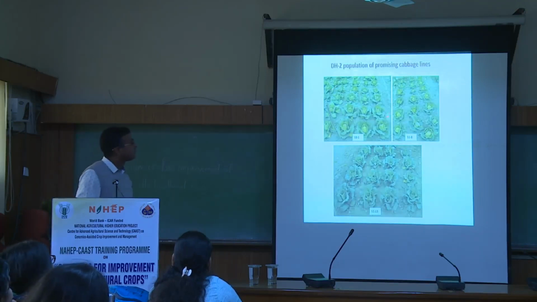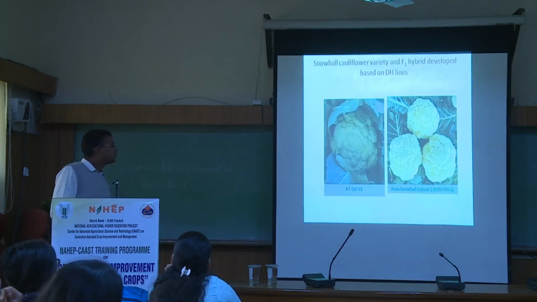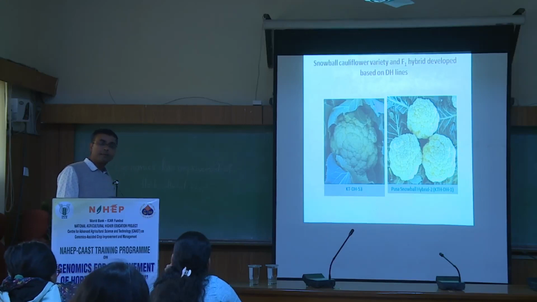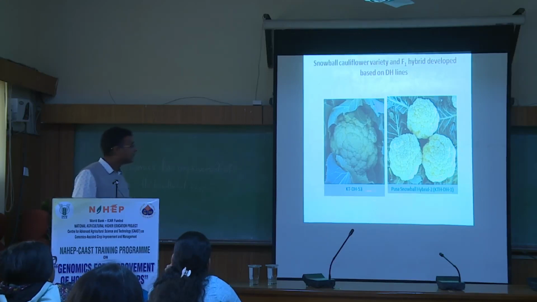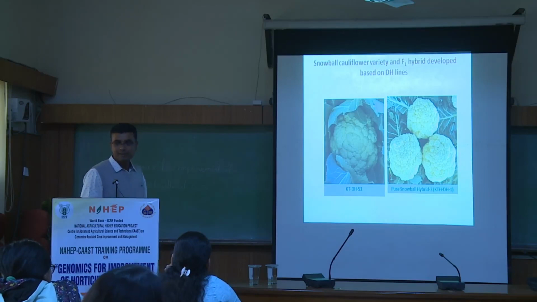And this is the DH2 population. After selfing, we are maintaining this; basically these works are at Katrain only, the IARI regional station. I was earlier there at the IARI regional station Katrain. And the most important part is that using double haploids, we developed a product also. Recently we have developed a hybrid, Pusa Snowball hybrid 2. This is the first double haploid based hybrid in India, you can say in any vegetable crops. So we are successful in developing it.